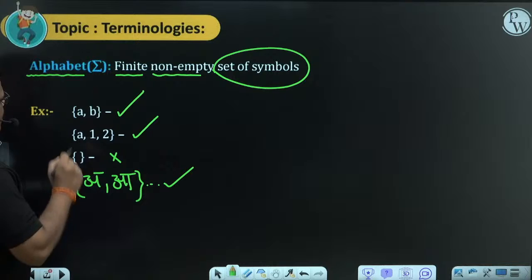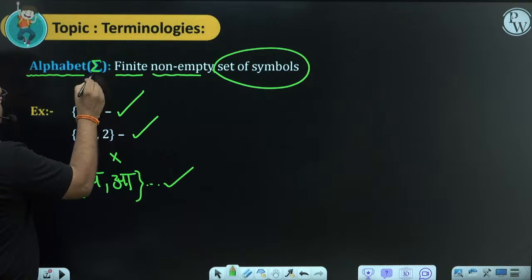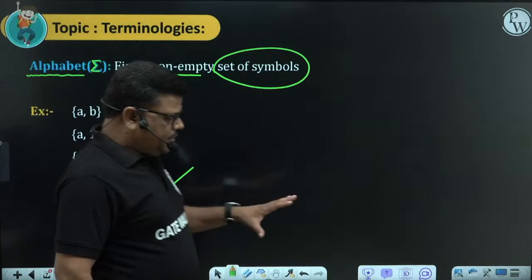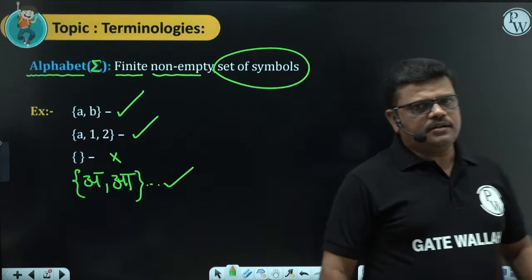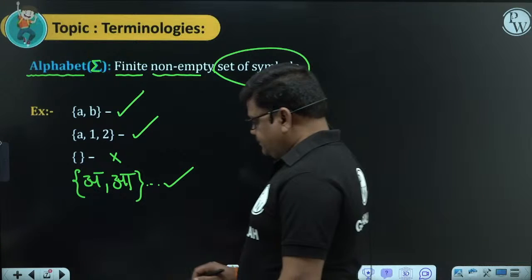Alphabet is always represented with a symbol called sigma. So whenever we observe sigma, sigma is the representation of alphabet. Alphabet means set of symbols.